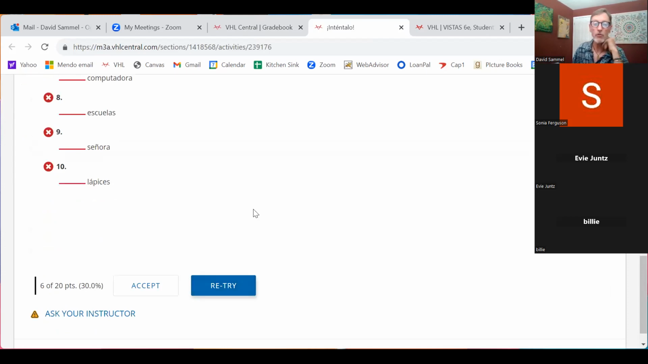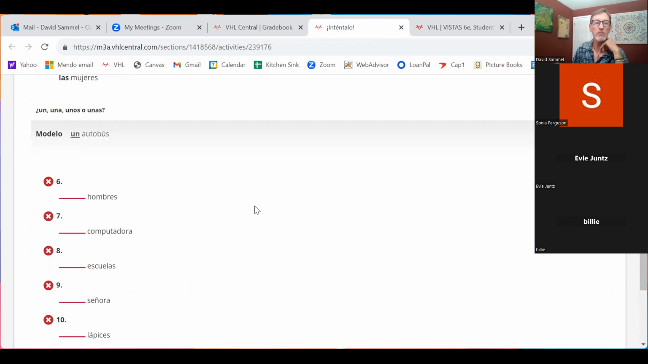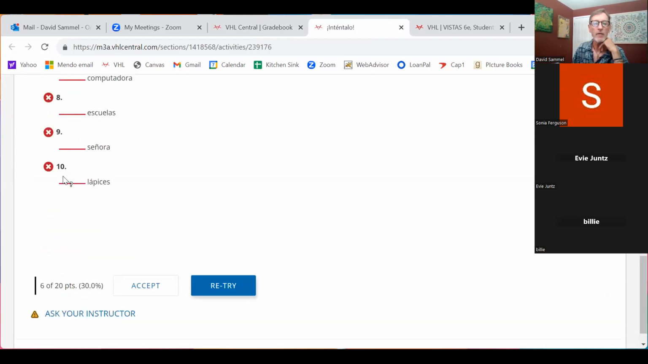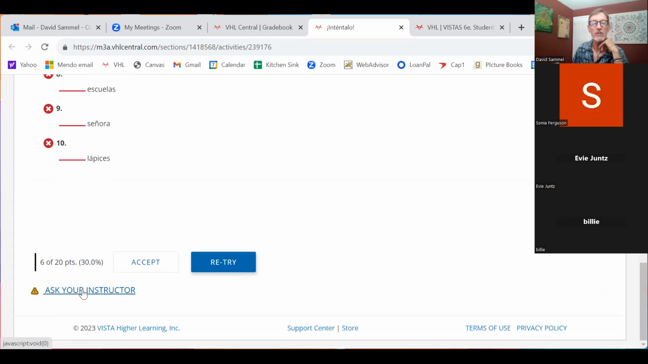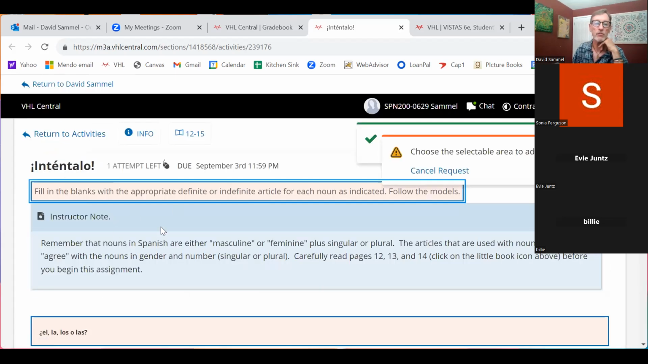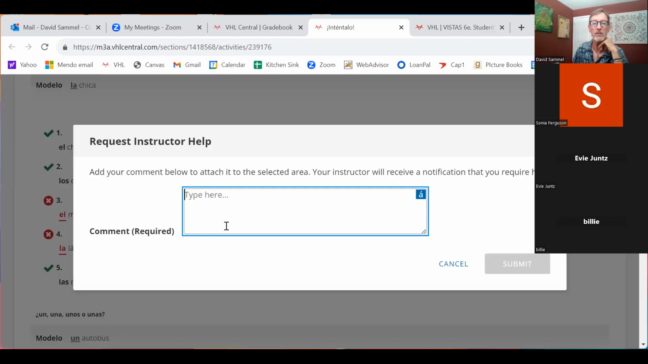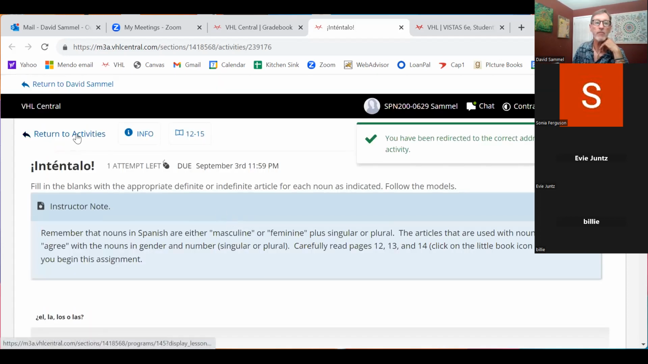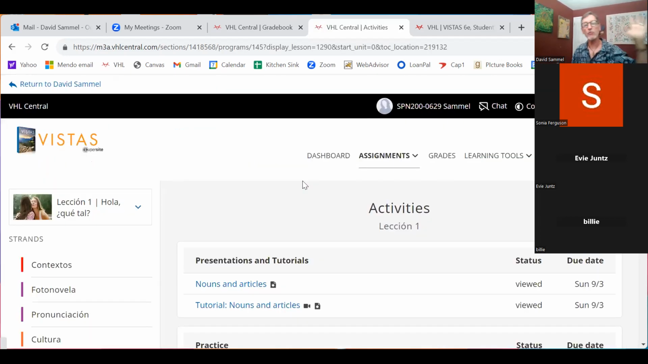Now, by the way, you don't get 2 tries on quizzes. Quizzes are only 1 try, but that's pretty clear in the instructions. So don't worry about that. So now let's say I don't understand this again, right? I still don't get it. Why is it El Maleta? I thought that was okay. So now I can ask my instructor again. You come down here, click on it, type in your question, hit submit. I'm not going to do it right now. And then I can answer your questions about that. And that is also really good.